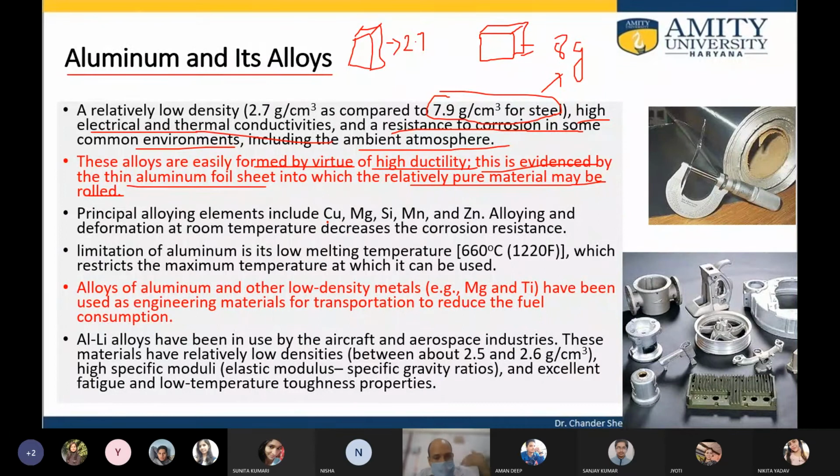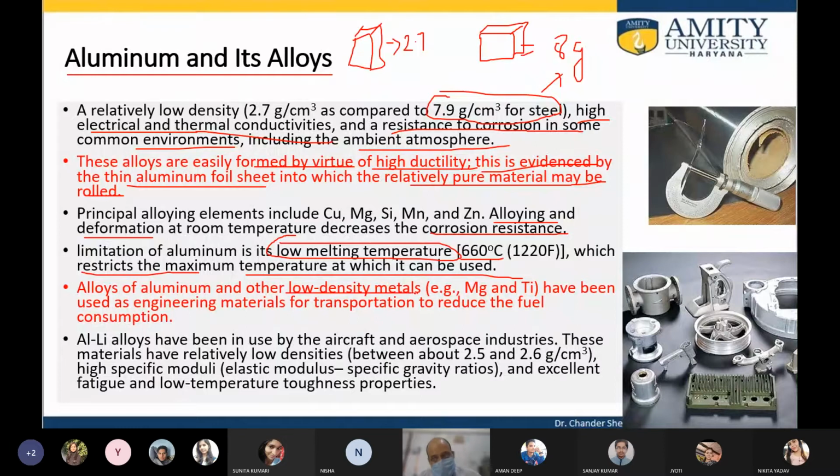Aluminum can be alloyed with copper, magnesium, silicon, manganese, zinc, etc., and alloying and deformation at room temperature decreases the corrosion resistance. And a problem is its comparatively low melting temperature, which is 660 degrees centigrade, so this is one of the limitations, and that limits the high temperature up to which the aluminum can be used. So this restricts the maximum temperature which can be used.